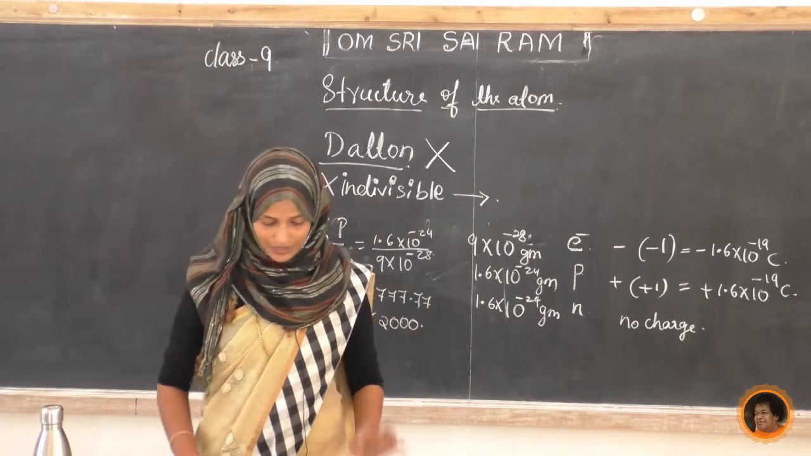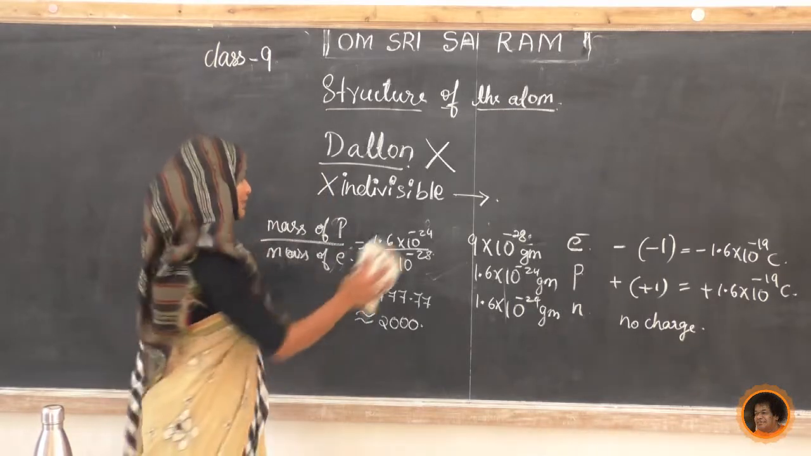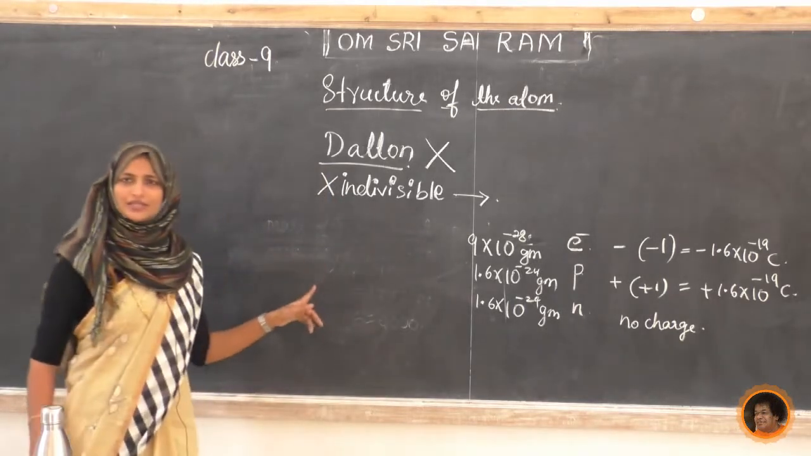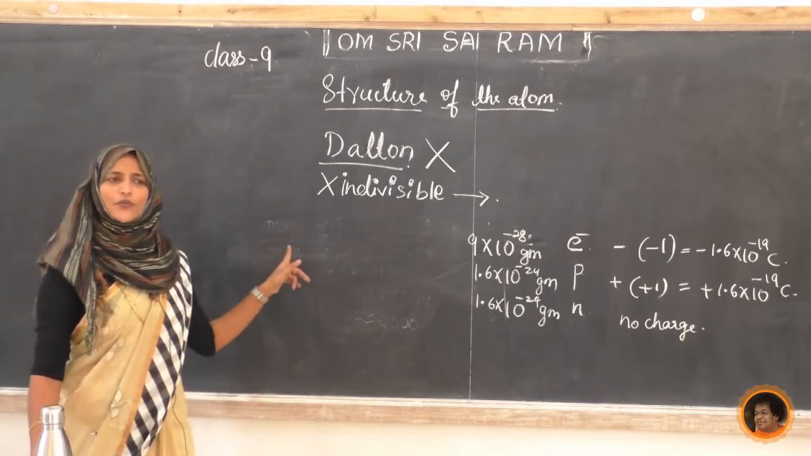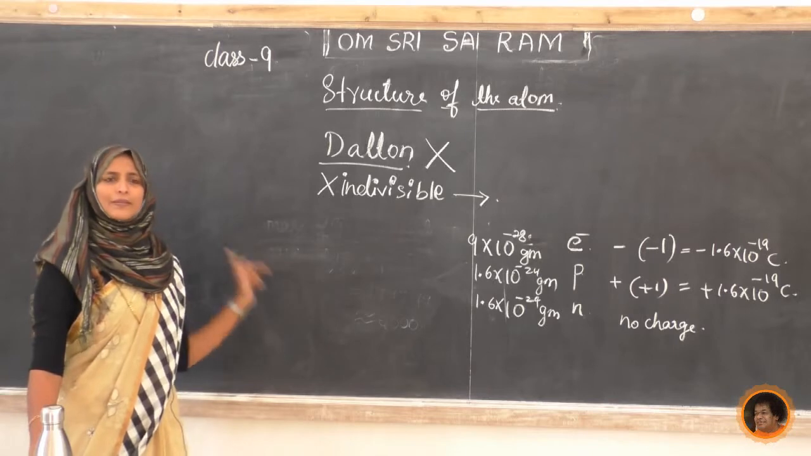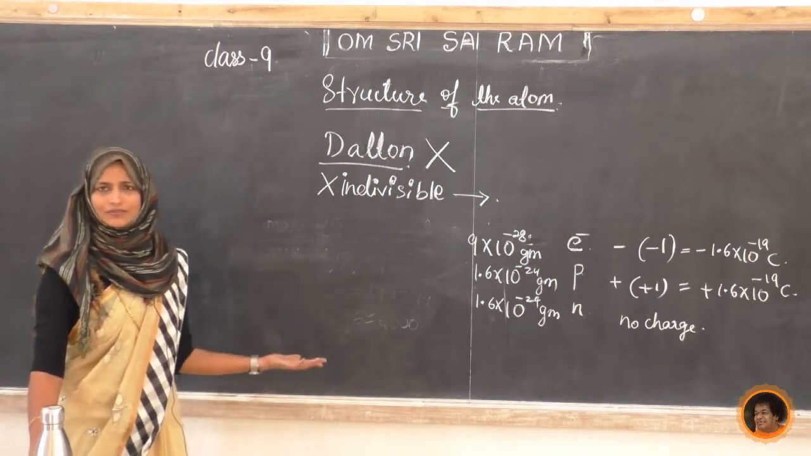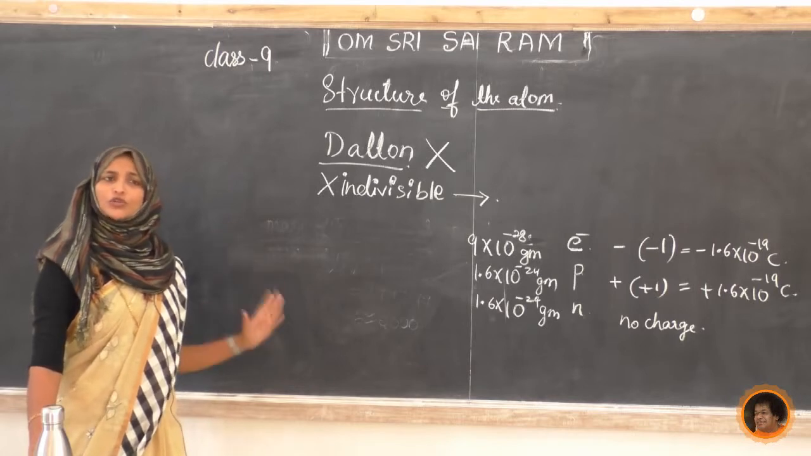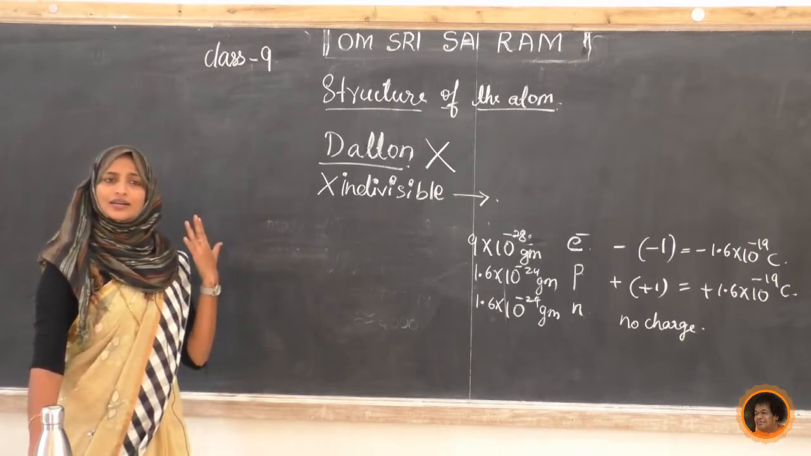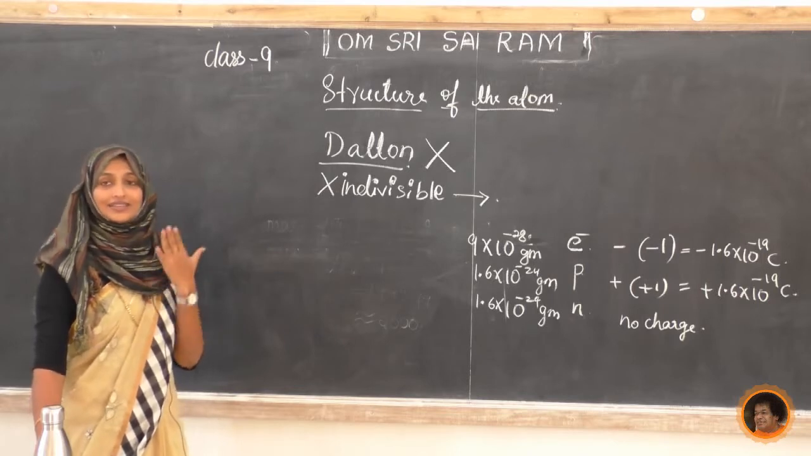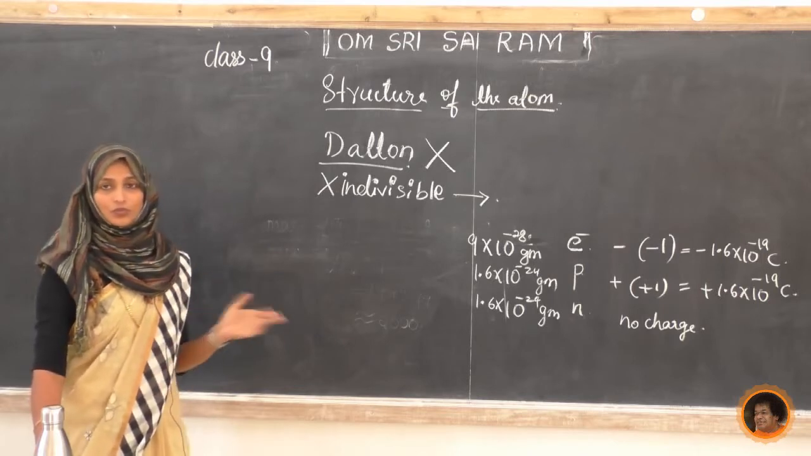Yes. Now we'll calculate some. If you do the same experiment, the same calculation, but instead of proton you write neutron divided by mass of electron, you will get the same. So we can conclude like this: the mass of the neutron is 2000 times greater than the mass of electron. Both are same.